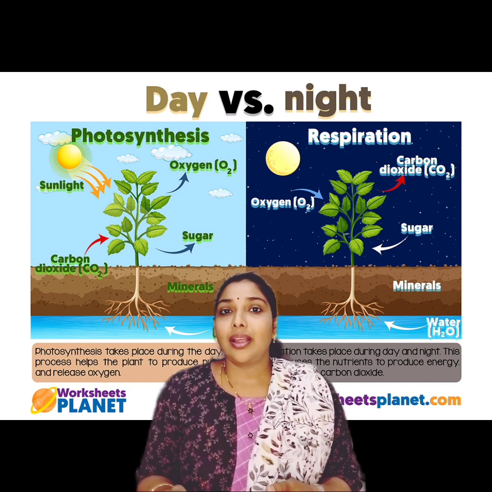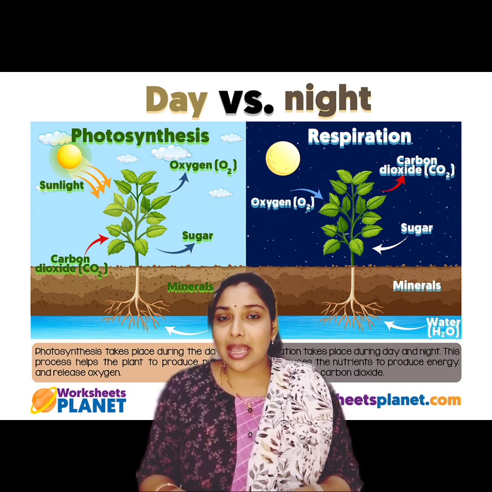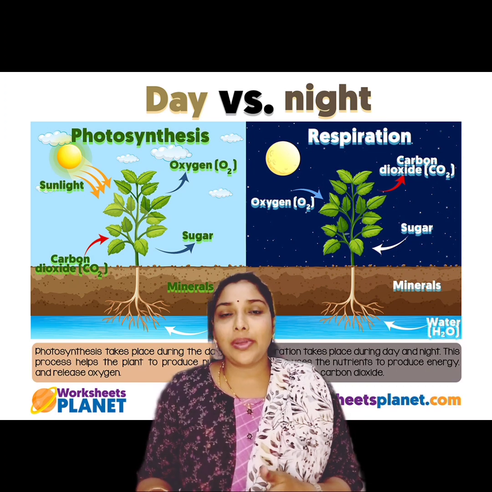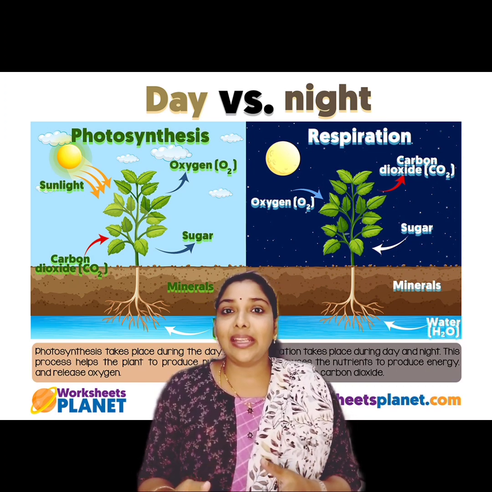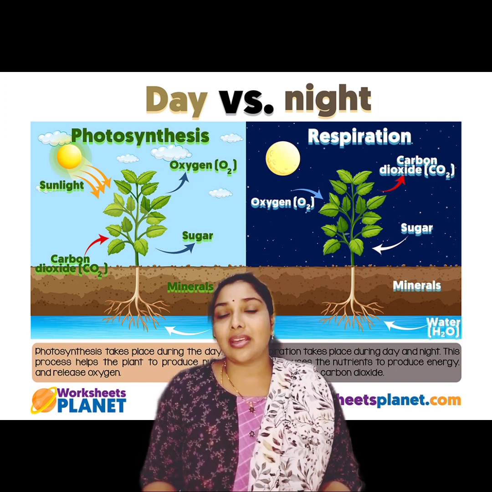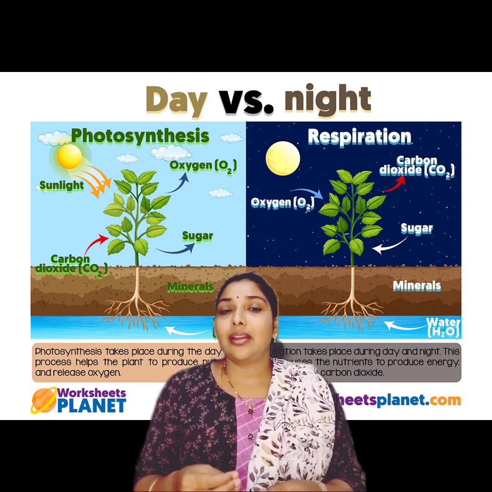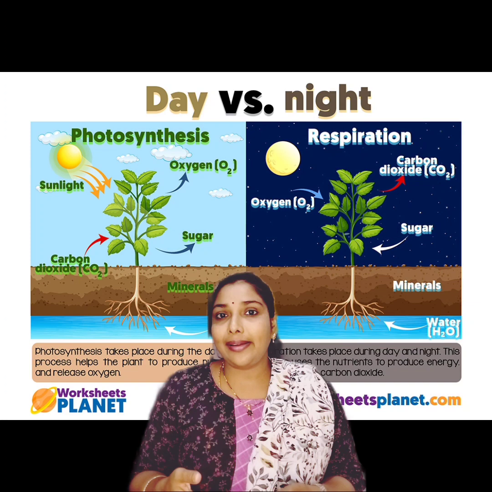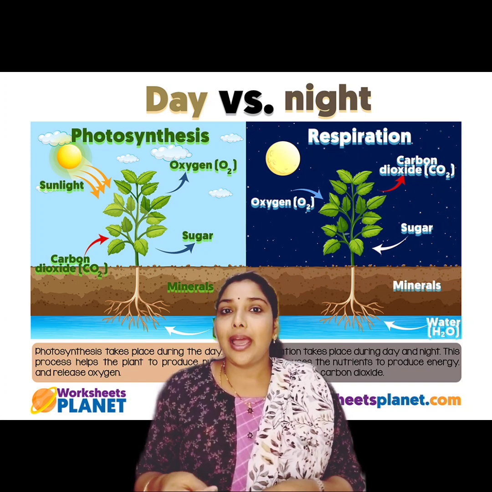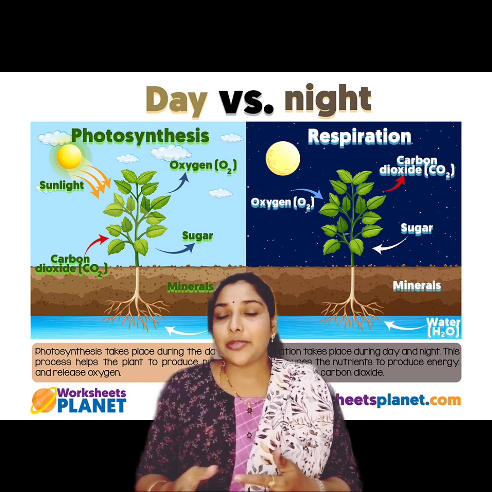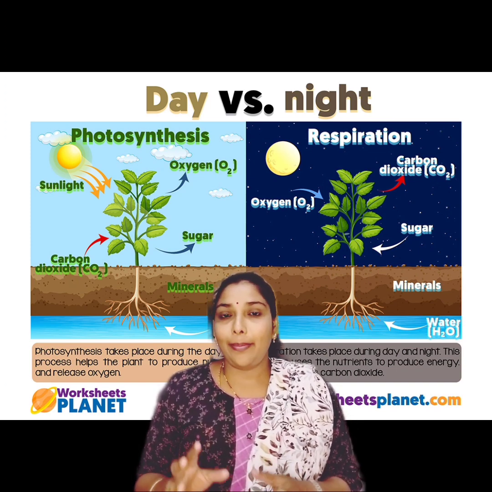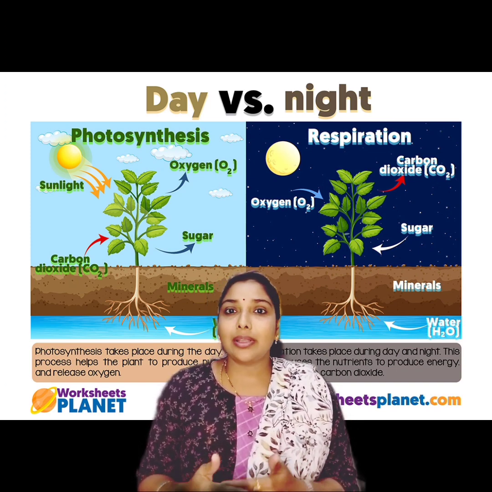This happens in the absence of oxygen, so it is called anaerobic respiration. During night time it is happening in the presence of oxygen. That means oxygen it will take during night time. So it is aerobic respiration. So both respirations we can observe in the plants. So this is all about the plant.